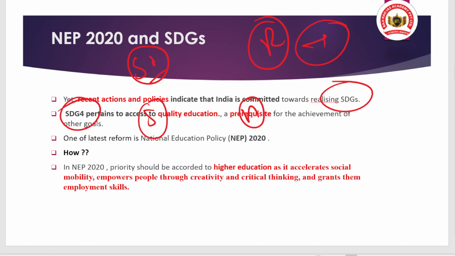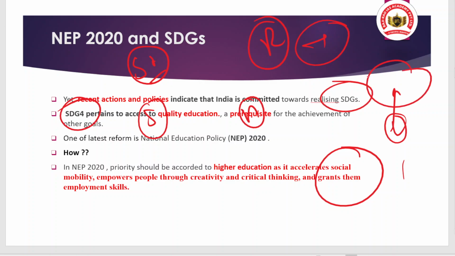And also, it helps in accelerating social mobility. Remember, social mobility means you are vulnerable, you are poorer, and if you have good quality education, you are earning more, you are living a better life. That means your social mobility will increase upwards, and you will have a better life and better dignity. So that is social mobility. And also, it empowers people. How? Via creativity, via critical thinking, and also it grants the people the employment skills so that they may get better jobs. Okay, so that is the point.